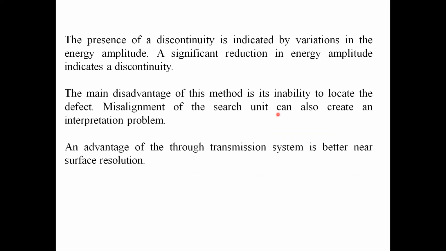One more thing: the main disadvantage of this method is its inability to locate the defect. We can identify that there are defects under the object, but we can't find where they are. In the pulse echo method we can find the location also. But one advantage here is that we can find near surface defects. The disadvantage of the pulse echo method is that we can't find near surface defects, but we can find them using the through transmission method.